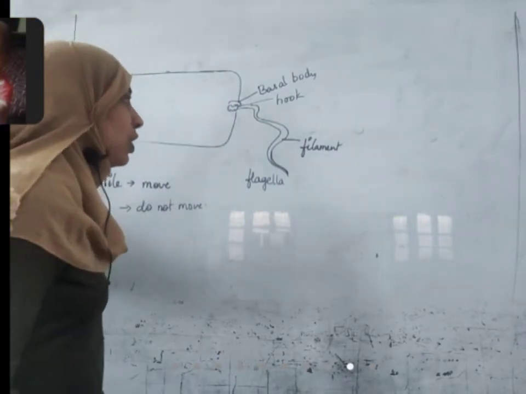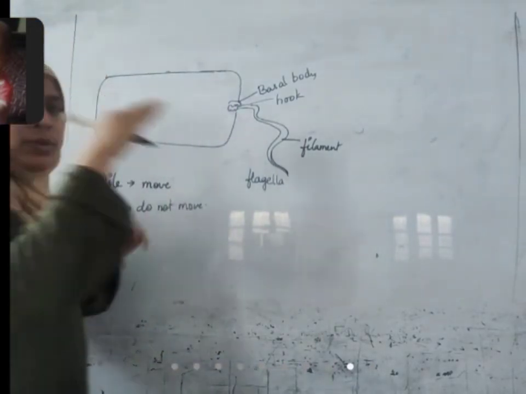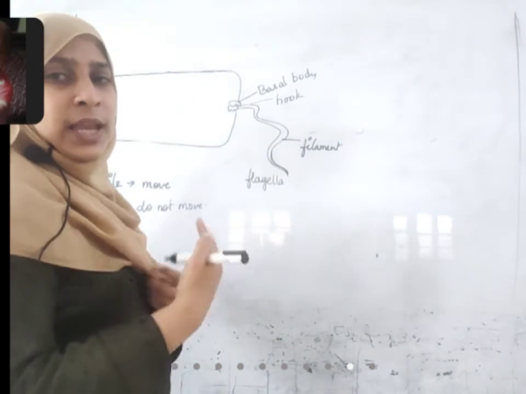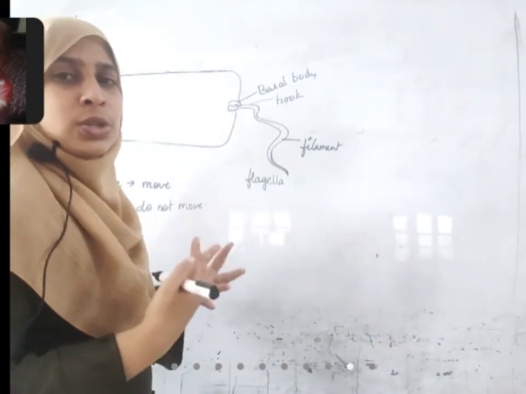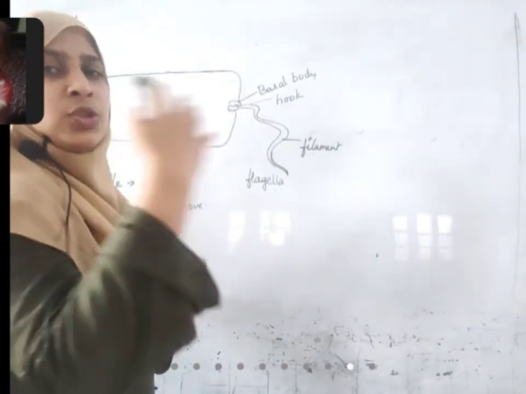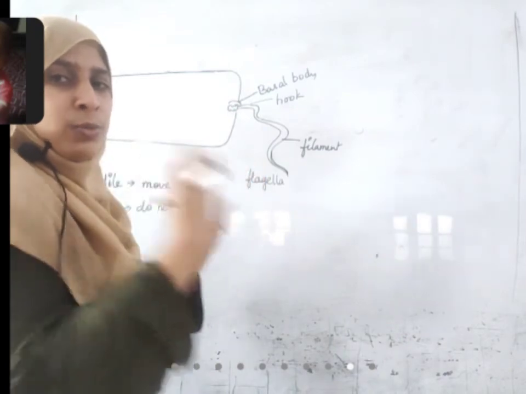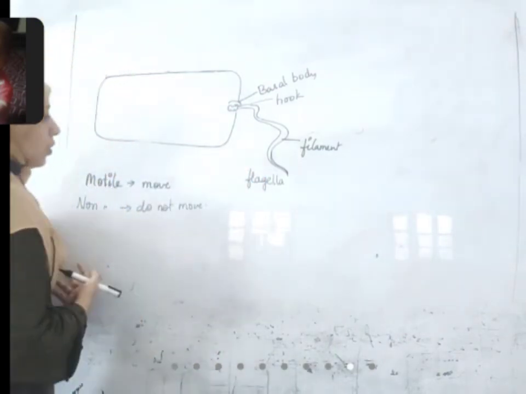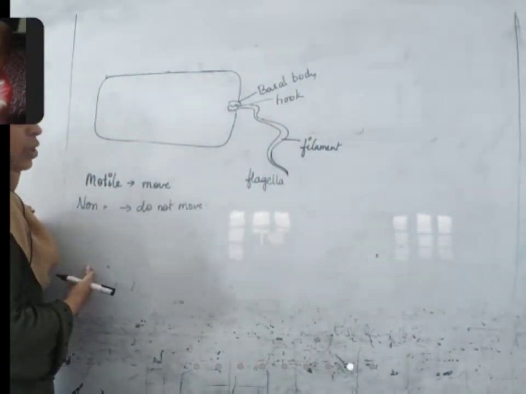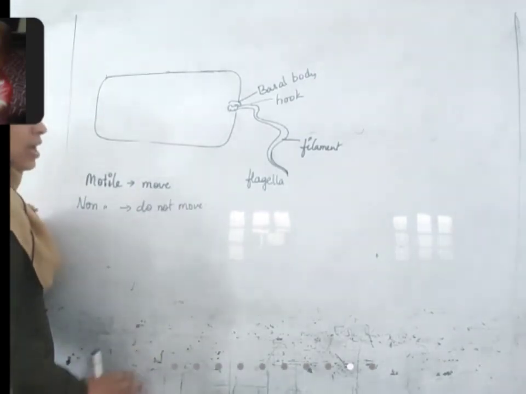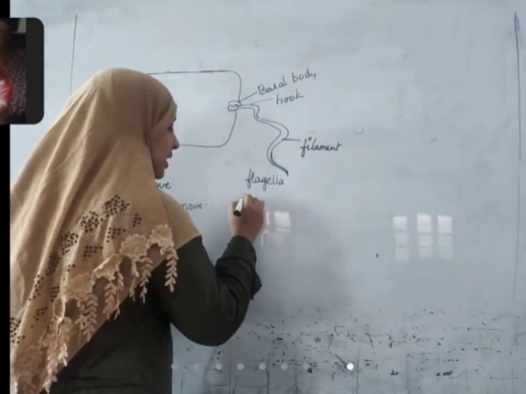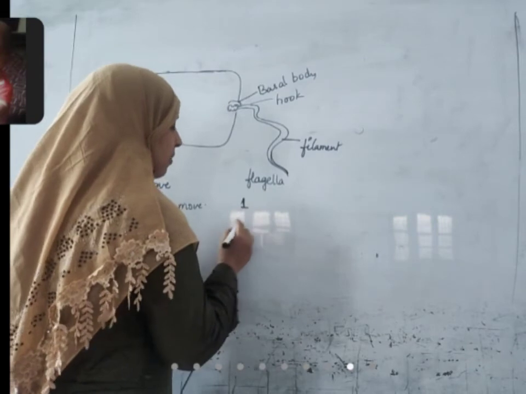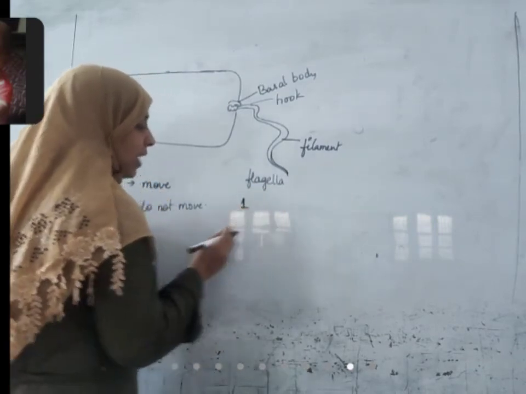What is the use? Whenever the flagellum moves like this, it works like an oar used to move a boat. It pushes the water back, and the bacteria moves forward. All bacteria do not have a single flagellum. Some bacteria have only one flagellum, some have more than one.